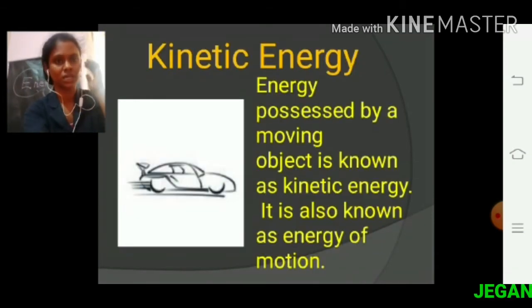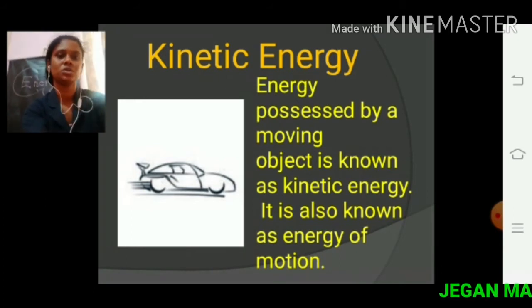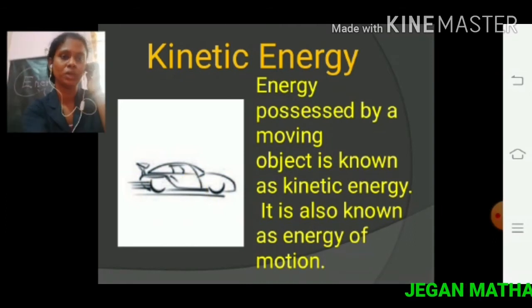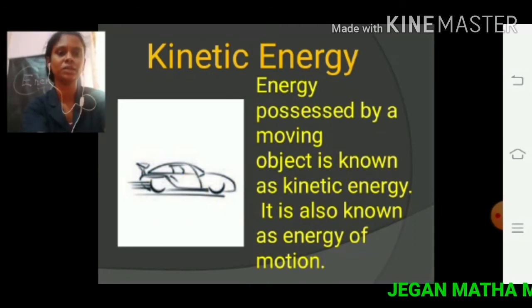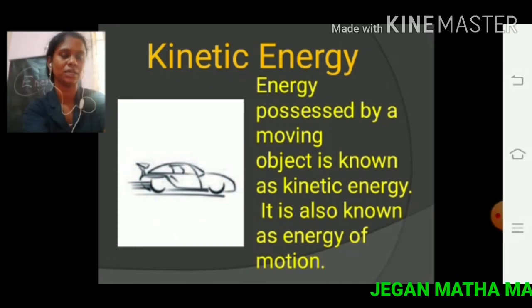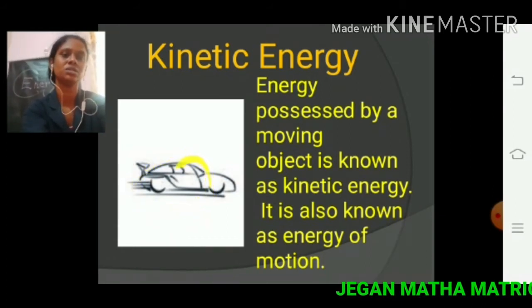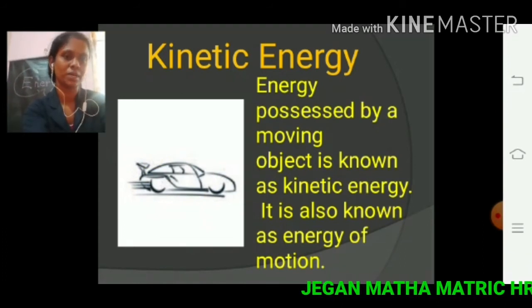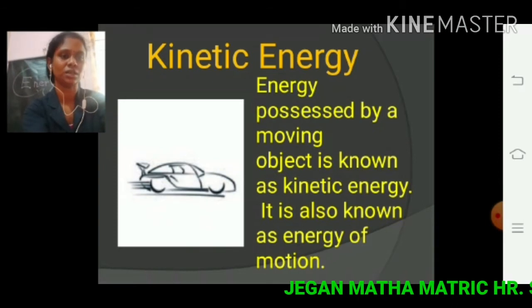So next, what is kinetic energy? Energy possessed by a moving object. So here the speed, see the car. This is the moving object. Energy possessed by a moving object is known as kinetic energy. It is also known as energy of motion because the moving body has some energy.